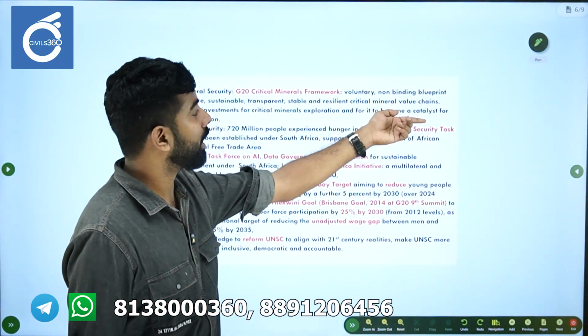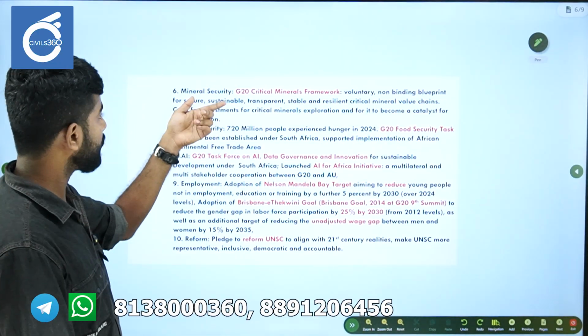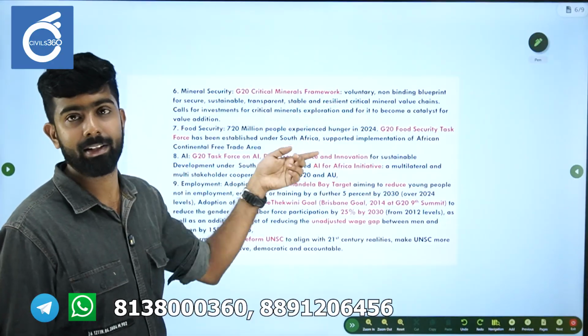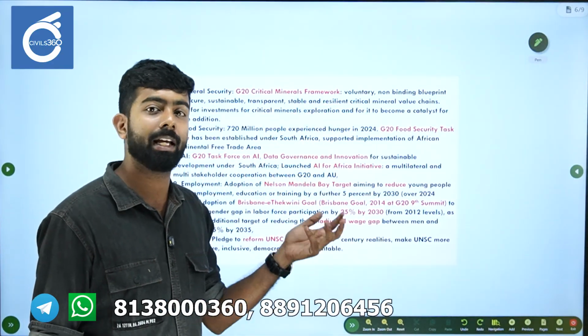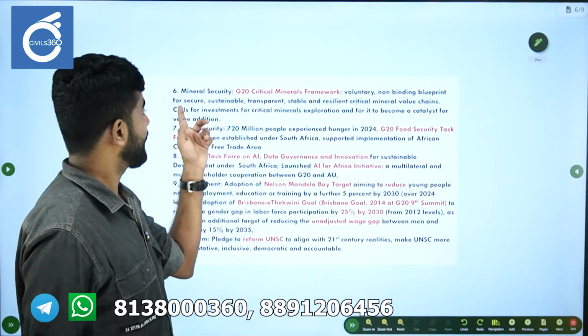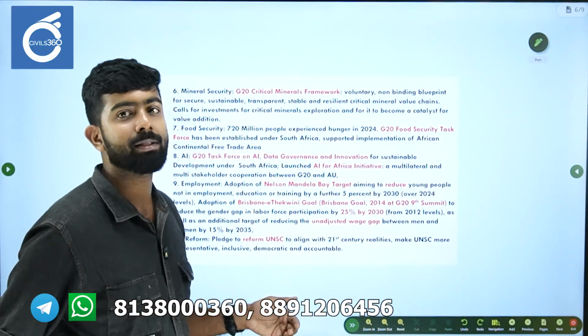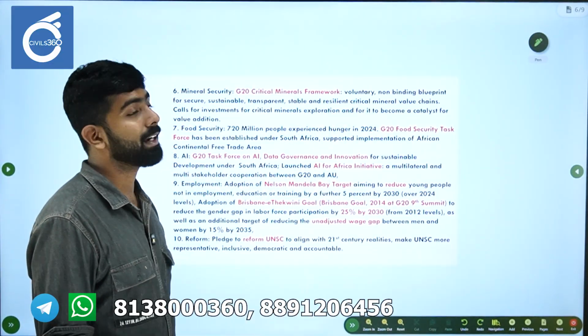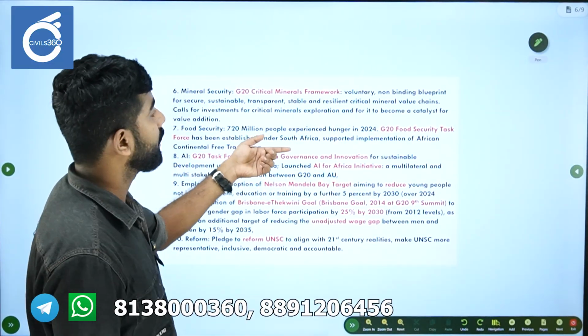It's a voluntary non-binding blueprint. Okay, for secure, sustainable, transparent, stable and resilient. These keywords are important because they can help you for mains, right? So please understand the keywords. Secure, sustainable, these you can write as points, right? Secure, sustainable, transparent, stable and resilient critical minerals, right?